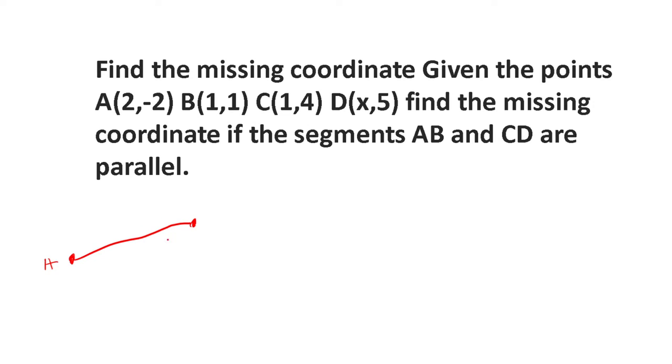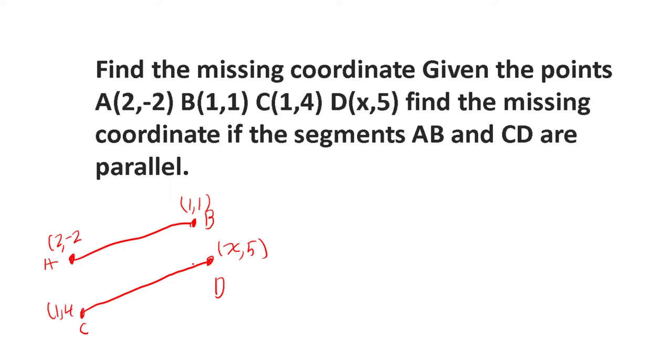Let's say this is A, B, it's (2, -2), (1, 1). And then here we have, I know this doesn't logistically make sense, but I wrote it the wrong way, so we're going to go with it. So here we have C, D, (1, 4), (x, 5).